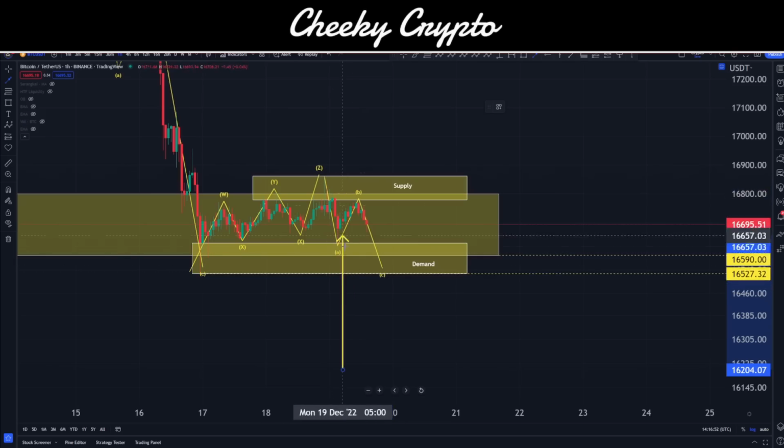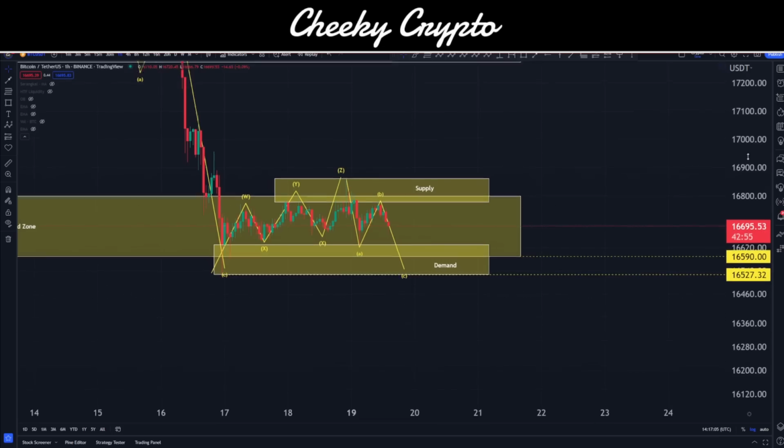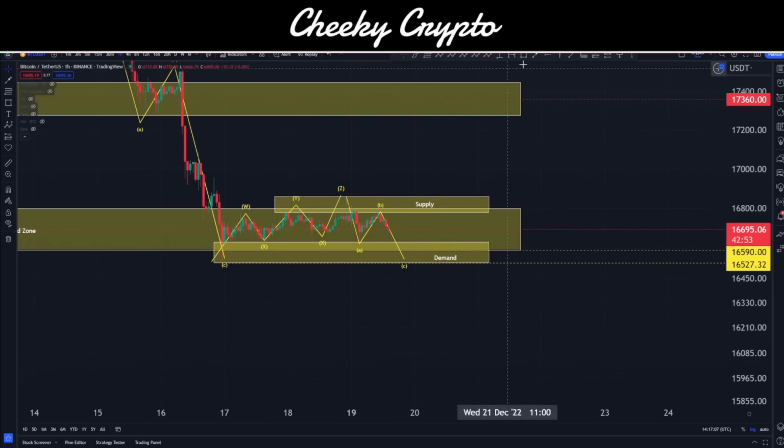Now, from an Elliott wave theory, we can see A, B, and C. We're looking to come down deeper inside our demand zone, and what we're hoping to do here is actually just break this area, just a fraction, so that we can then chew through a lot of those long positions that are being added into the mix, okay? So when we start seeing a lot of people going long down here, they're thinking the price is going to be going up.